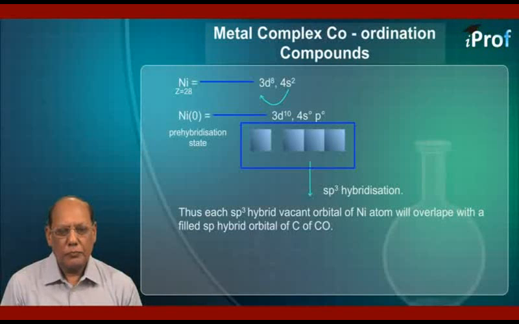So the 4s and 3 of the 4p orbitals undergo hybridization as shown here, sp3 hybridization. Thus each sp3 hybrid vacant orbital of nickel atom will overlap with a filled sp hybrid orbital of carbon monoxide.